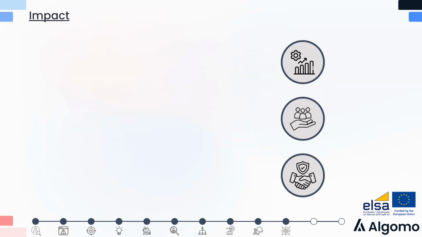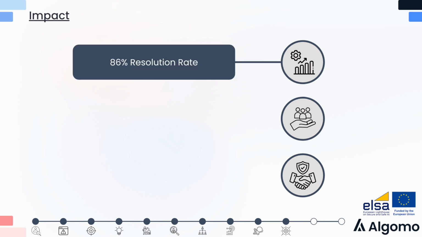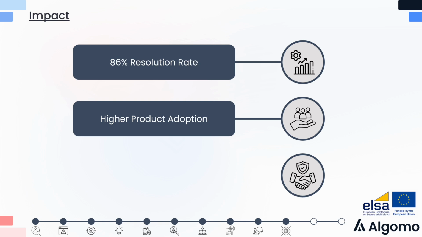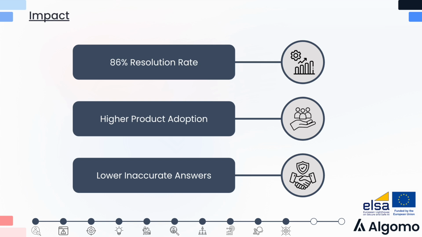This project has had a very high impact on Algomo. For example, we've seen an 86% resolution rate, which means 86% of customer support conversations being fully automated. We've also seen higher product adoption in terms of number of users, new users for our product, and we've also seen fewer inaccurate answers in the last few months.